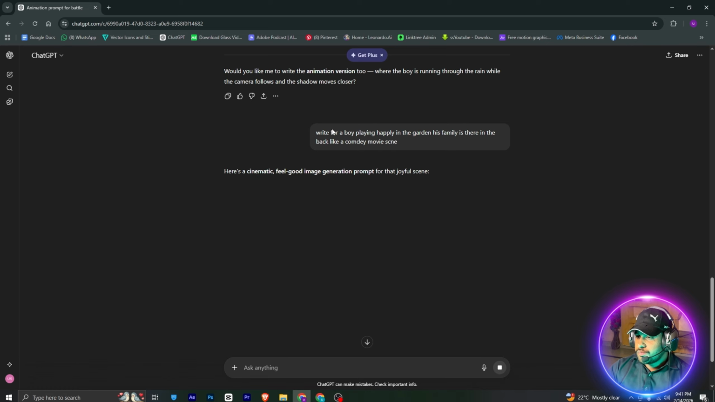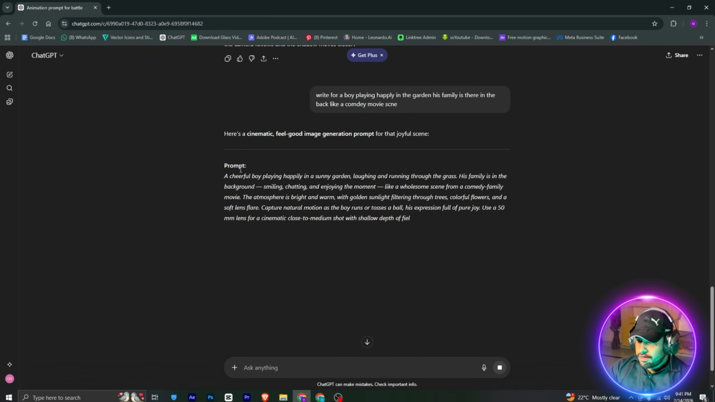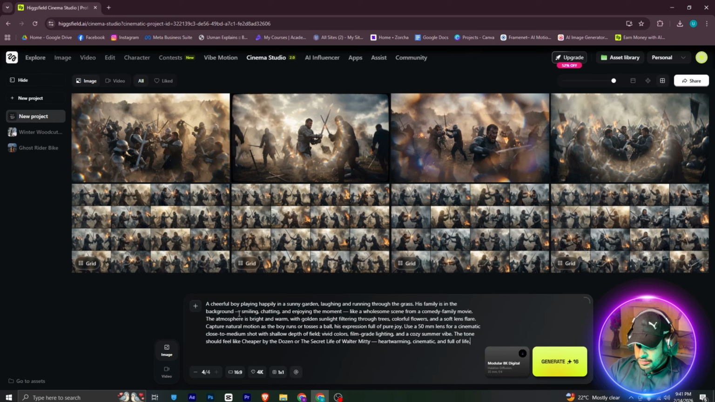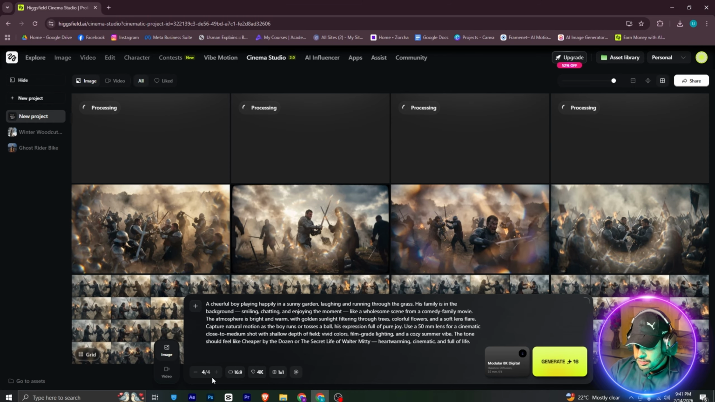So I have given this prompt of a boy happily playing in his garden. So we want this to be a comedy scene. The last one was a bit dark, so we will just move with that. I will just copy this, sorry, paste this prompt, and I will just simply hit on generate. You can see all of these settings. I want 4 size of images as usual. Our aspect ratio will be 16 by 9, and the resolution will be 4K.